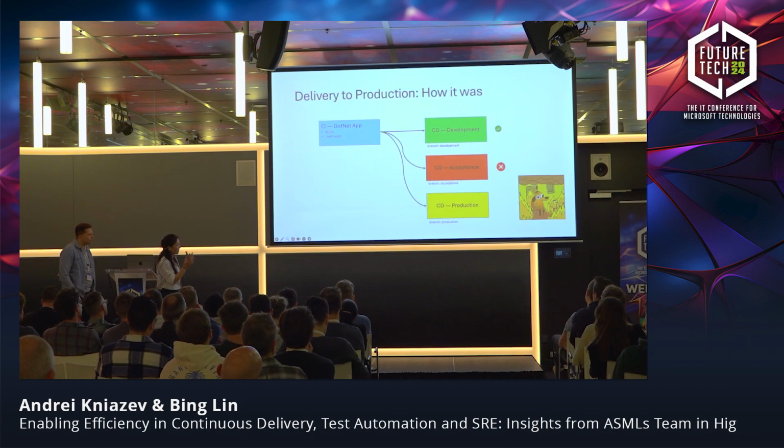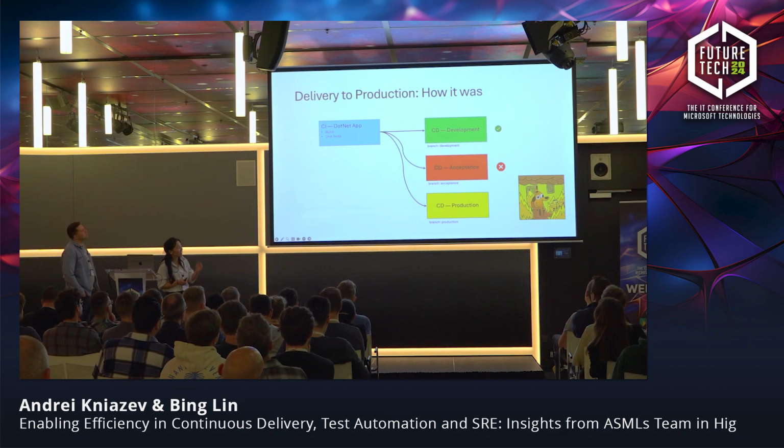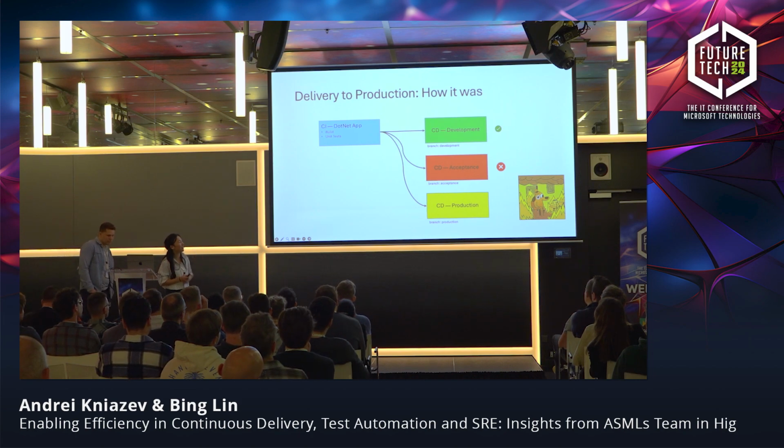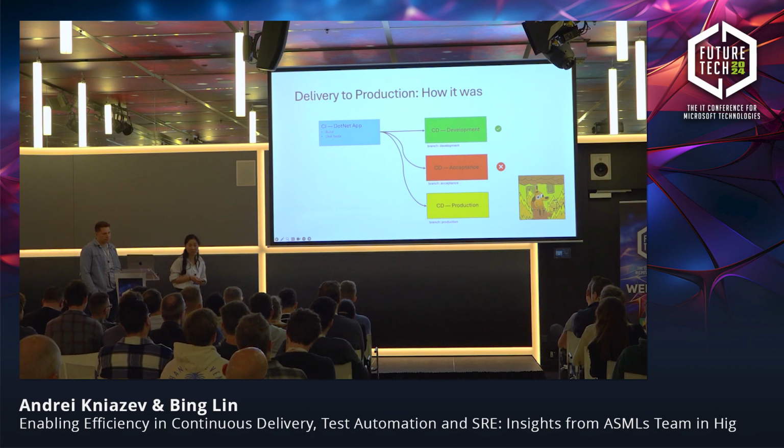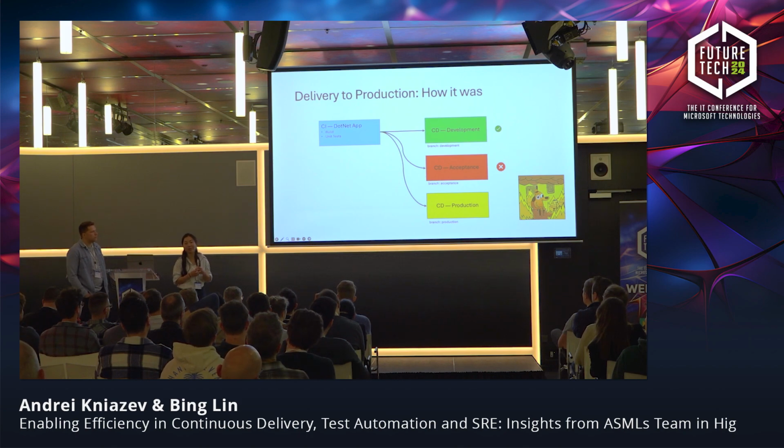So this is a snapshot of how we deployed to production at first. As you can see, you can maybe discover already some red box. So after the CI stage, we have this artifact we can deploy to development environment. That shows green, that's great. And then we deploy to acceptance environment, which shows red, so not so great. But still, we can deploy to production the same code. So that was really bad, and that has to change.